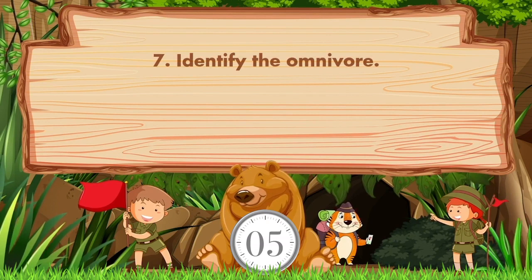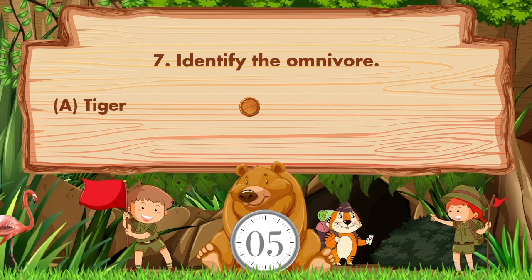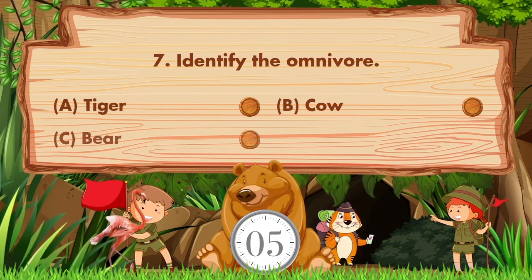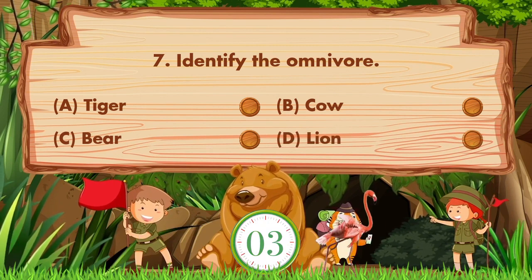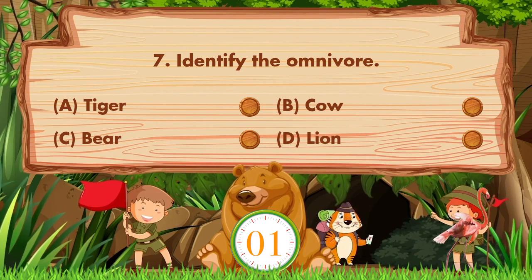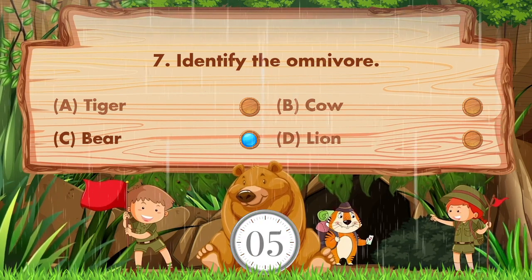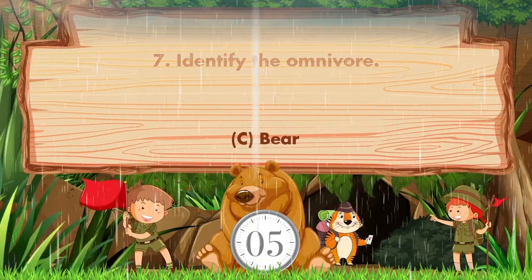Identify the omnivore. Option is A. Tiger. B. Cow. C. Bear. D. Lion. Answer is option C. Bear.